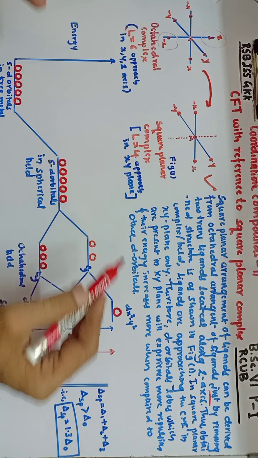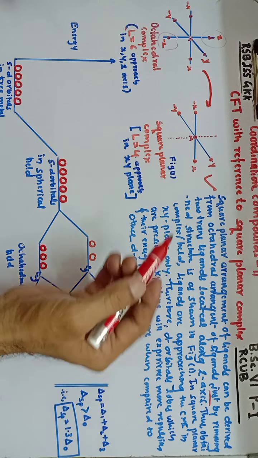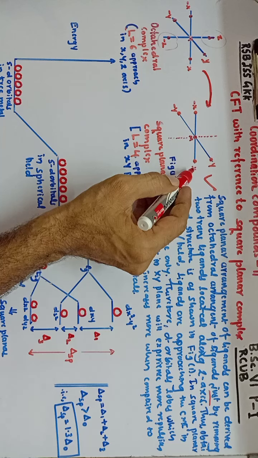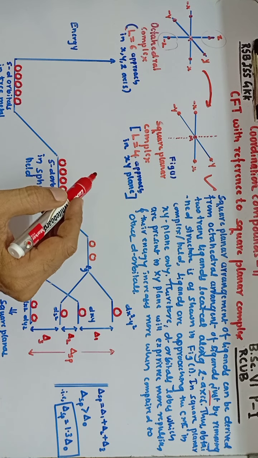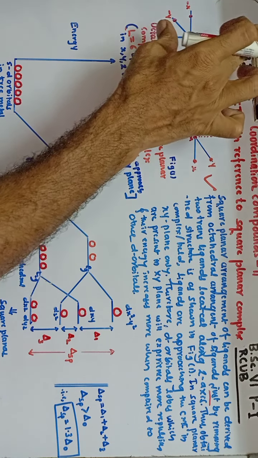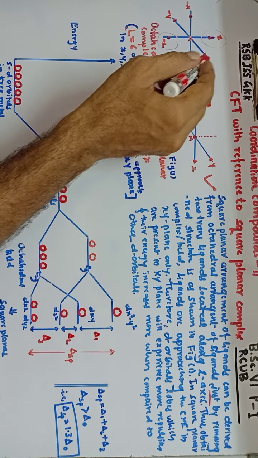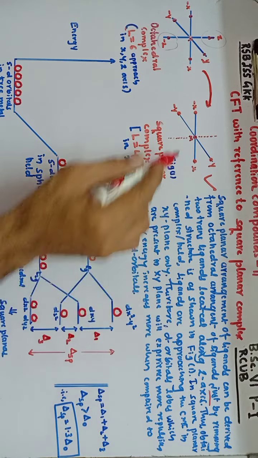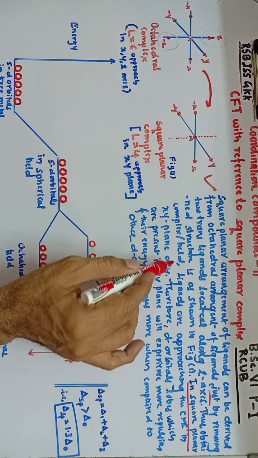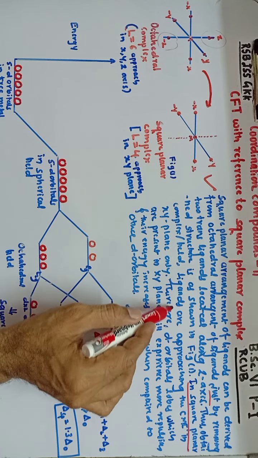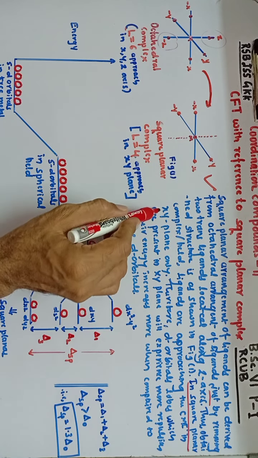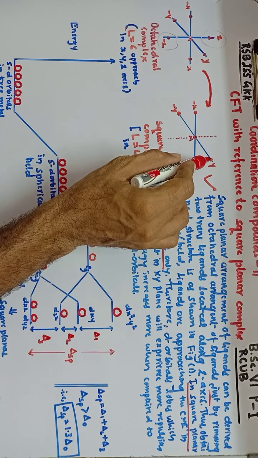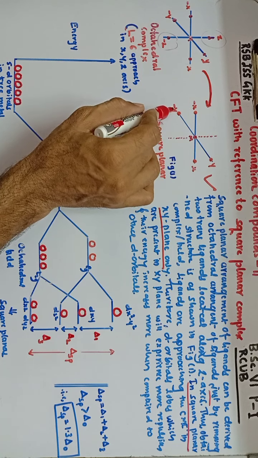If this is the case, then only 4 ligands will remain and those 4 ligands are approaching the central metal ion in the x and y directions only. If you remove the z-axis ligands, only the ligands coming in the xy plane will remain. The structure thus obtained is as shown in figure 1. In a square planar ligand field, the ligands approach the central metal ion in the xy plane only, because one ligand is from the x axis, another from the y axis, another from minus x, and another from minus y.